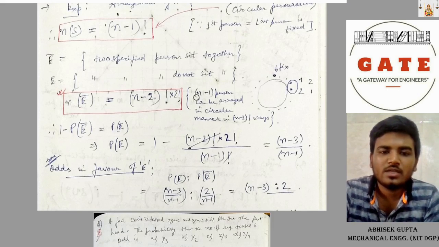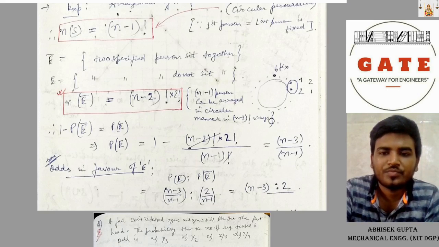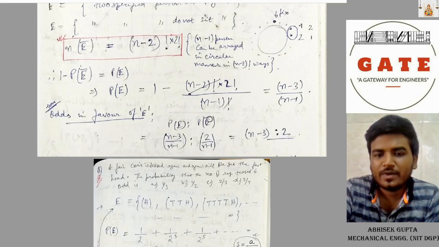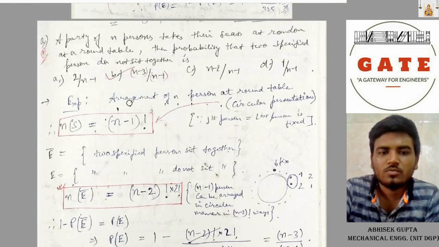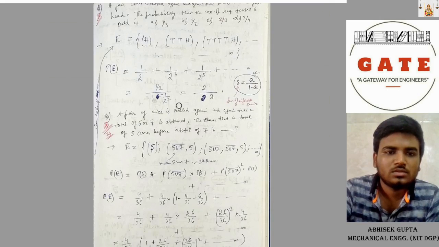So n(E bar) is (n − 2)! into 2!, arranging between them 2!, and the n − 1 persons can be arranged in circular ways in (n − 2)!, specifying two persons. So P(E) is 1 − P(E bar), therefore P(E) is 1 minus (n − 2)! × 2! divided by (n − 1)!, therefore (n − 3)/(n − 1). Odds in favor of E is P(E) divided by P(E bar), or (n − 3) divided by 2. So the probability answer is (n − 3)/(n − 1). Get this? Coming to the next question.